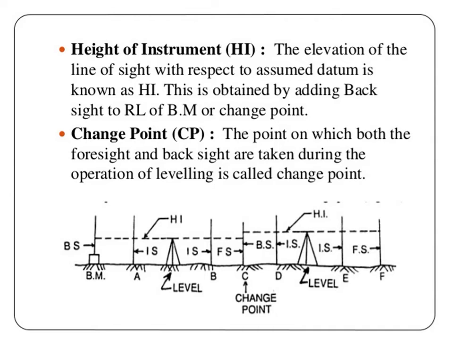Then the next term is change point. It is generally denoted by CP. The point on which both the foresight and backsight are taken during the operation of leveling is called the change point. In the given figure, the point C is shown as the change point, where the BS as well as FS are taken, whereas BS is the first staff reading which is taken on the benchmark. Similarly, from the second instrument position, the first staff reading is considered as BS, whereas the last staff reading is taken as FS, which is taken at F from the second setup.